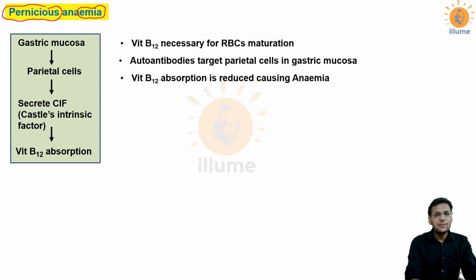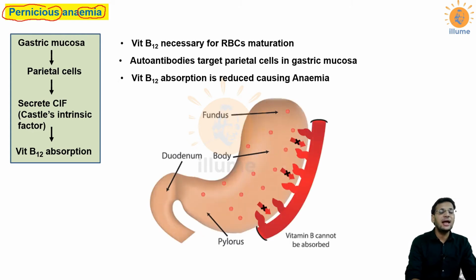Now when CIF is damaged, vitamin B12 absorption is hampered, and this deficiency of vitamin B12 would lead to hemoglobin deficiency, RBC deficiency, which is called anemia. In this figure, what we have shown is the gastric mucosa absorbing vitamin B12 this way. This is the gastric mucosa, and it is absorbing vitamin B12 directly into the blood. But because of the absence of CIF, there is a cross sign, that means vitamin B12 is not getting absorbed because of absence of CIF. So this is pernicious anemia.